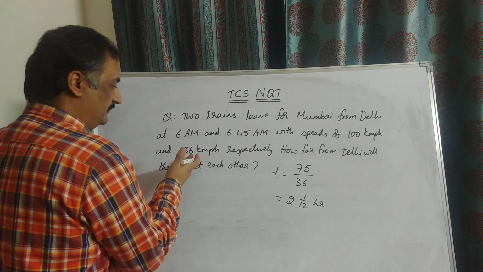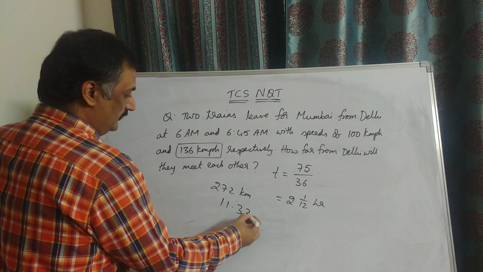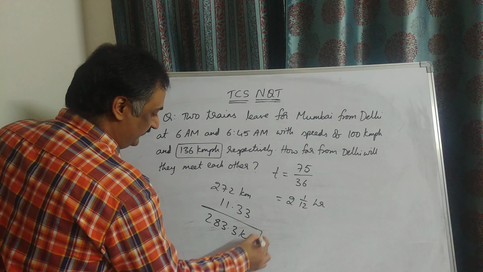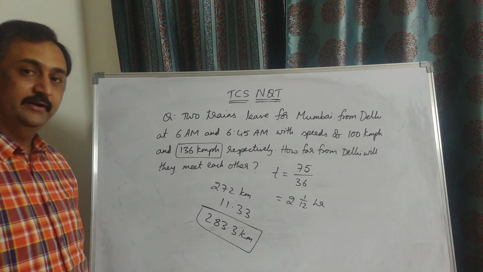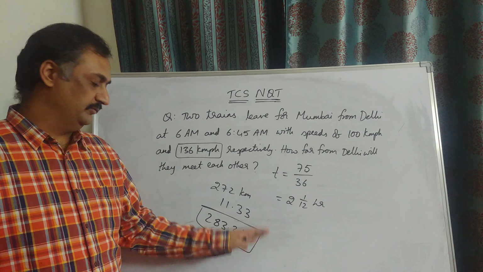In 2 hours, it travels 272 km. In 1 by 12 hour, 136 by 12. 136 by 12 is 11.33. So totally 283.3 km is the distance traveled by the second train by the time it reaches the first train. So that is the question asked. Nothing else.